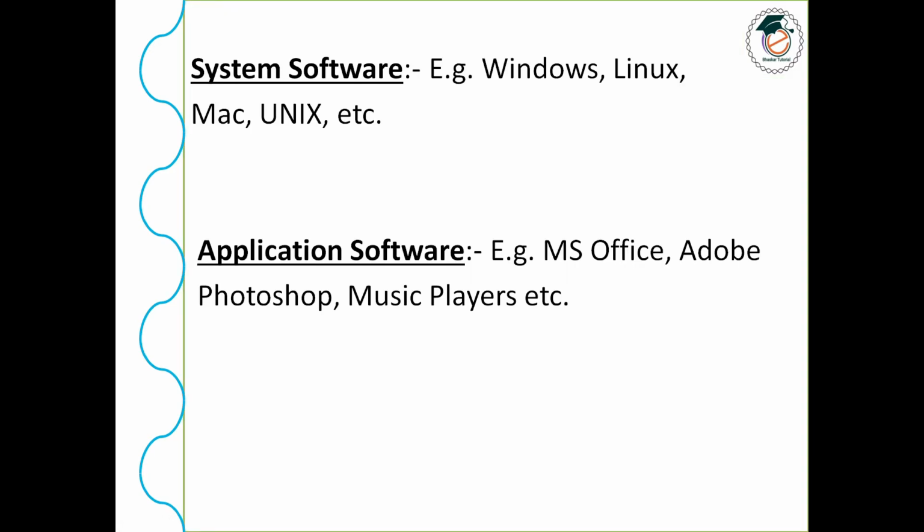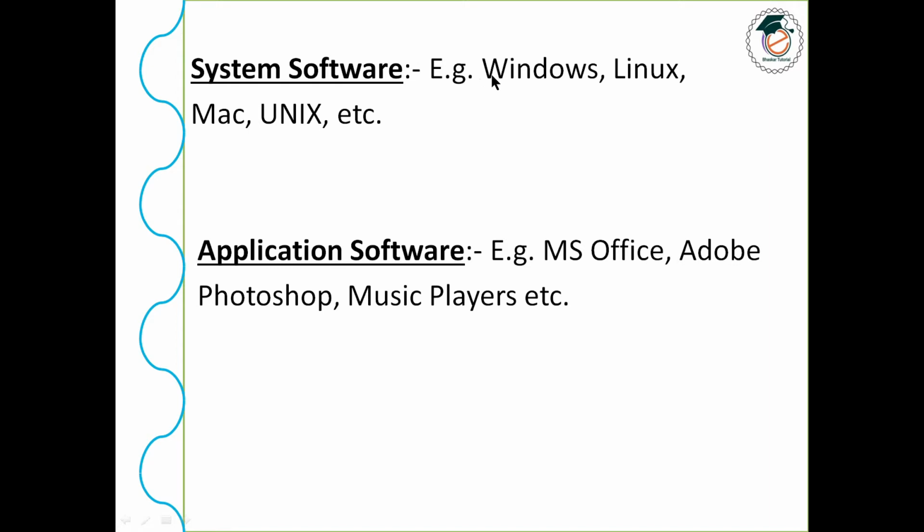So you see here what is system software, and I'm giving you the examples. System software is a software which controls the entire computer system, like input device, output device, softwares, and all the programs, whatever is there in a system. So the system software controls all those things.